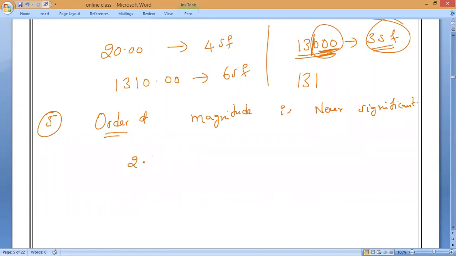For example, 2.1 into 10 power 3. How many significant figures? Power is not a significant figure. Then how many? Only these two alone will be considered. So 2 significant figures. Keep it in mind, the power is called order of magnitude.